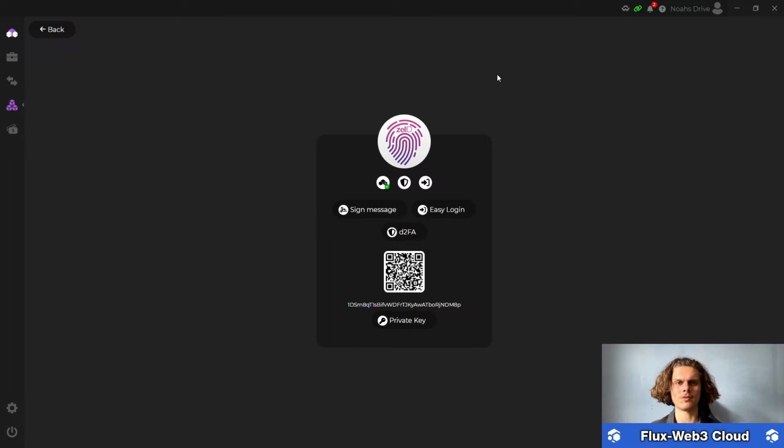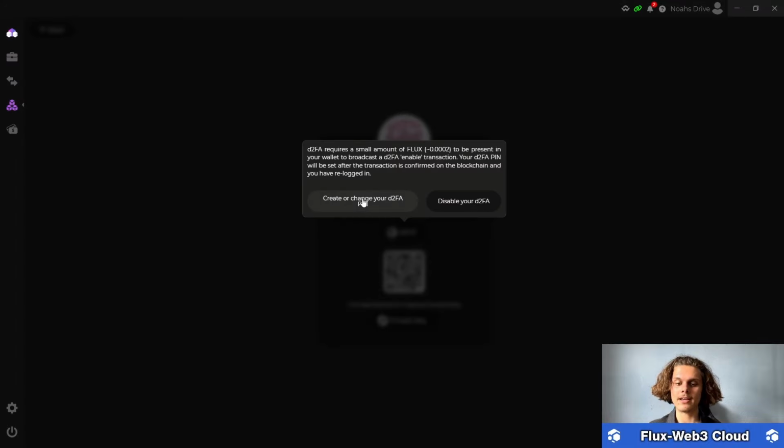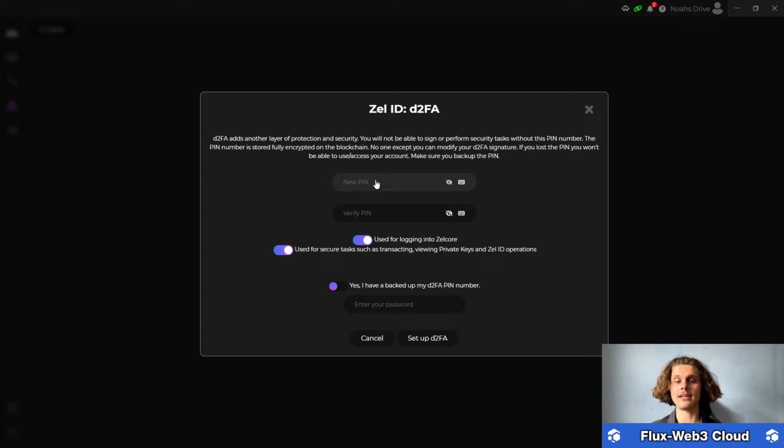It's just gonna cost you 0.00002 fees in Flux. So if you're on this page, click on D2FA, create or change a PIN. Because you don't have one, click on create and then type in your PIN, and then I would let those two on. And again, click on yes, you have backed up your two authentication PIN. Enter your password that you have created earlier and click on set up.